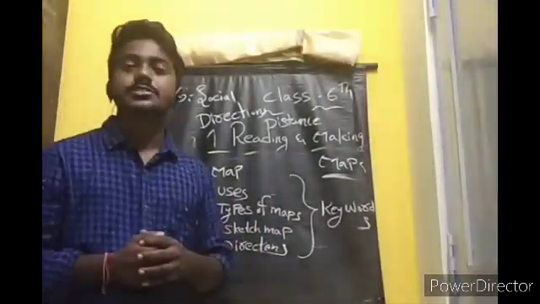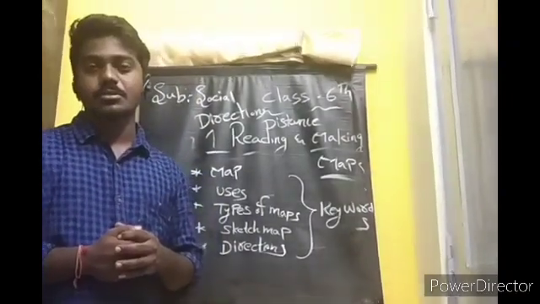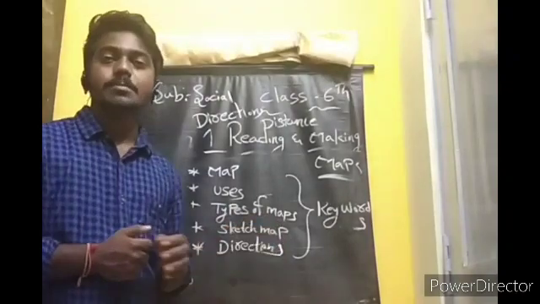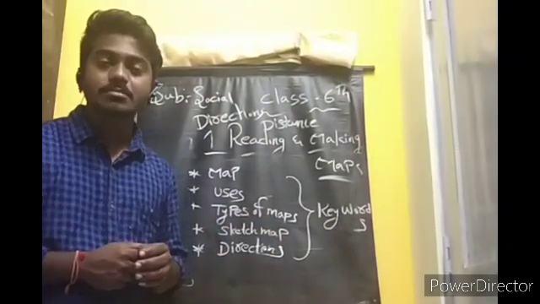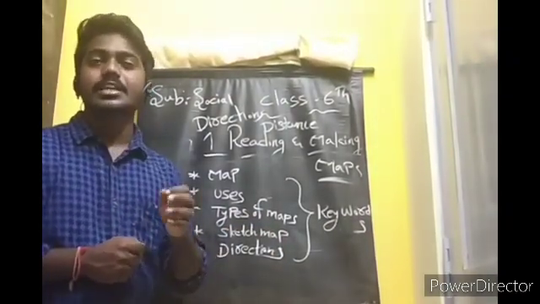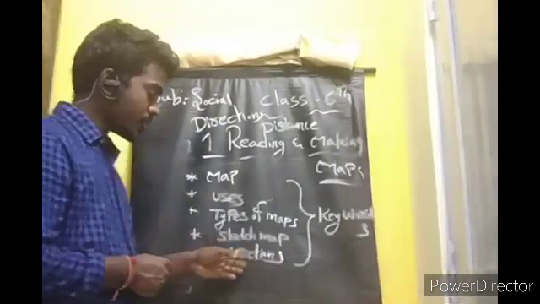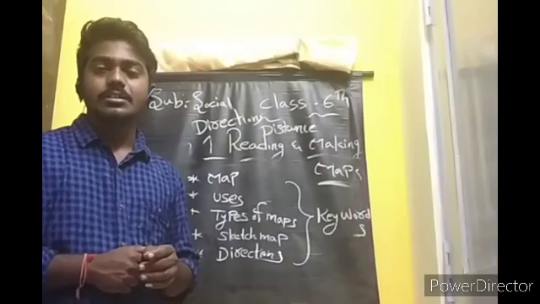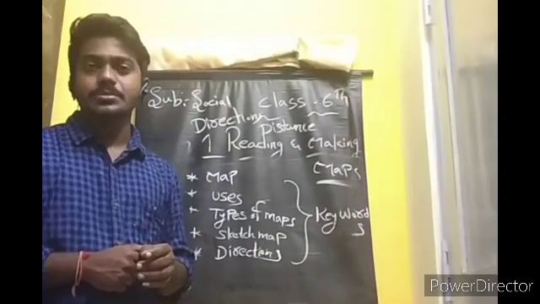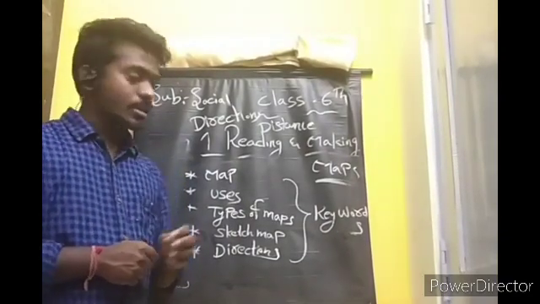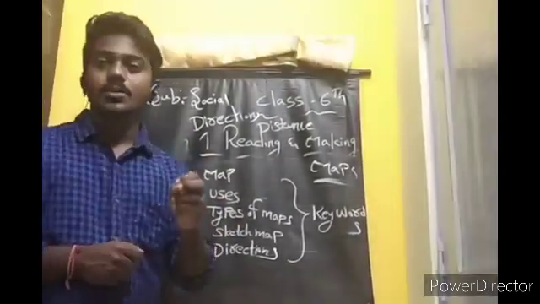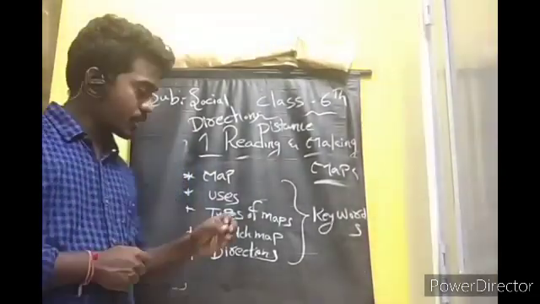And at last we discussed the Laila and Malika story also. What is Malika missing in the sketch map? Direction and distance. We told the directions also: where is the east, where is the west, north, south. Okay, this is about today's class. Hope you all understood. Okay, thank you.